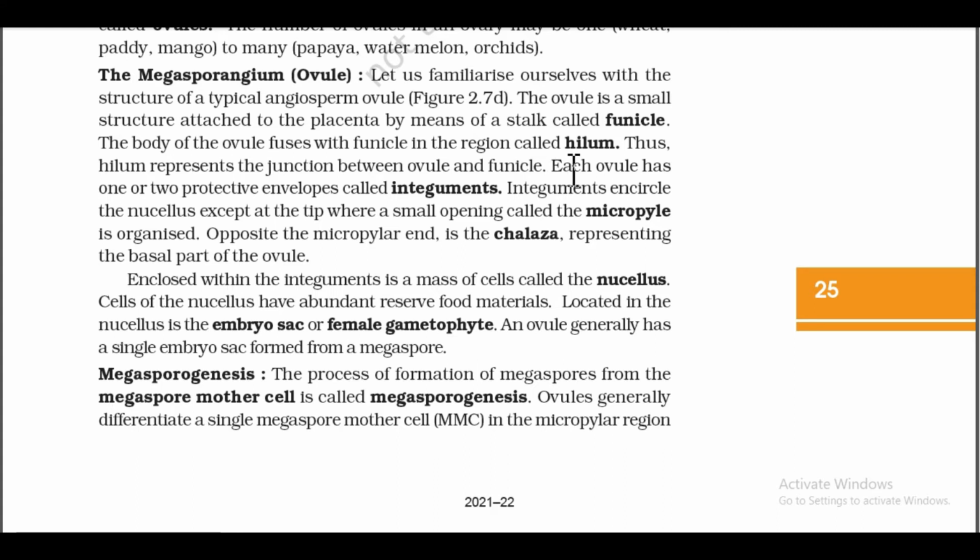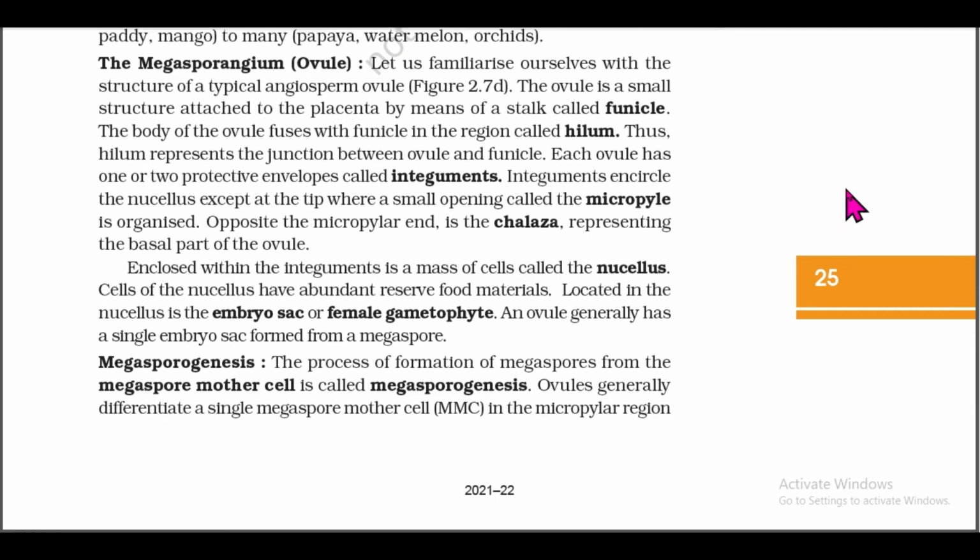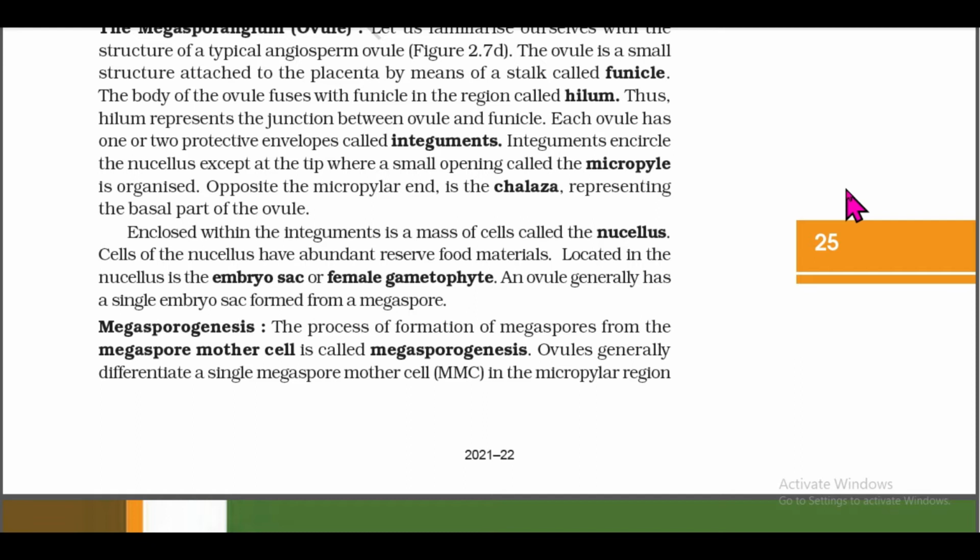Each ovule has one or two protective envelopes called integuments. Integuments encircle the nucellus except at the tip where a small opening called the micropyle is organized. Opposite the micropylar end is the chalaza, representing the basal part of the ovule. Enclosed within the integuments is a mass of cells called the nucellus. Cells of the nucellus have abundant reserve materials.